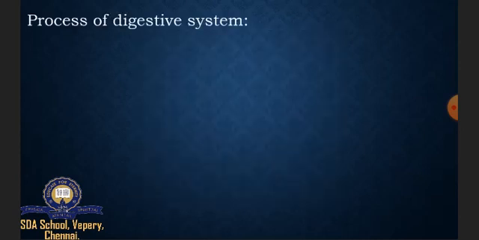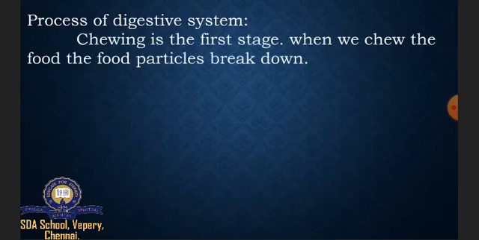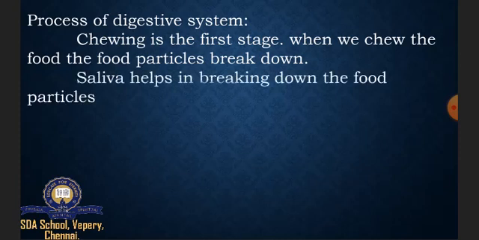Next is the process of digestive system. So what is the first stage? Chewing is the first stage. When we chew, the food particles break down. So by chewing only, the food particles will get broken down. Saliva helps in breaking down the food particles. So saliva plays a major role to break down the food particles.